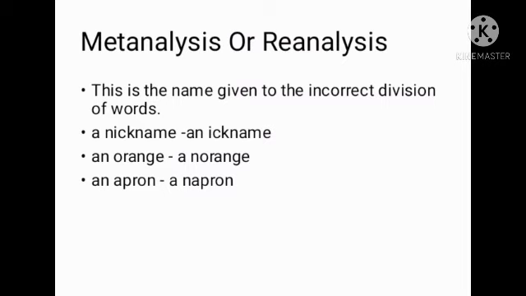Dear students, it's simple. Once we had napron and we place the letter a before it, and later due to incorrect division or misunderstanding, people separated the letter N from the beginning of the word and added it with the indefinite article a. Finally, we have the word apron. In modern English, we say an apron.